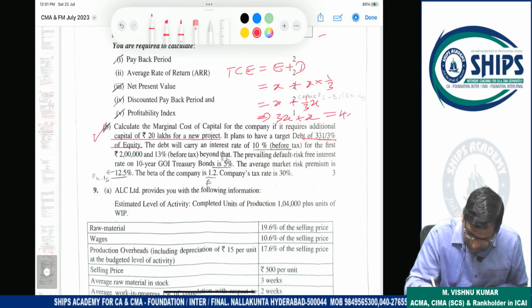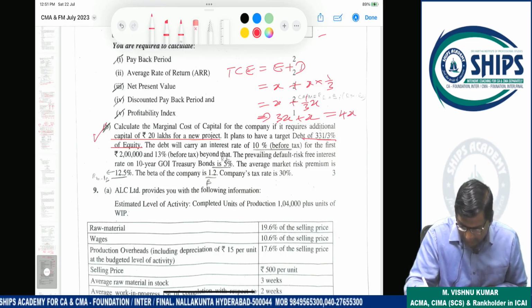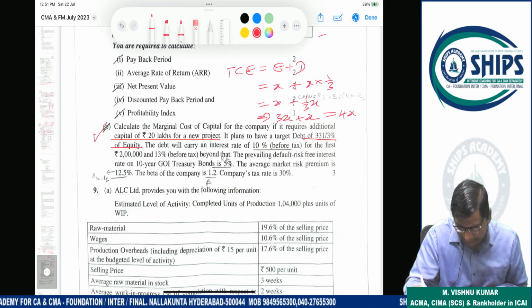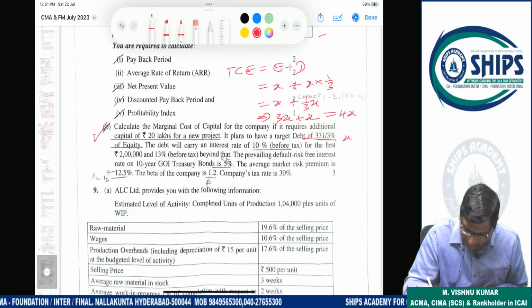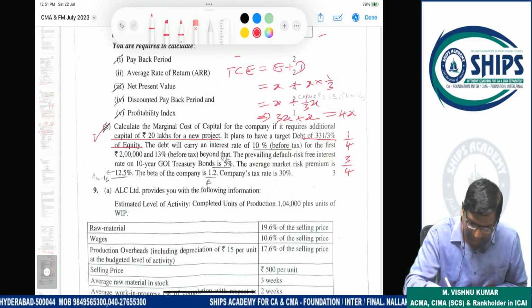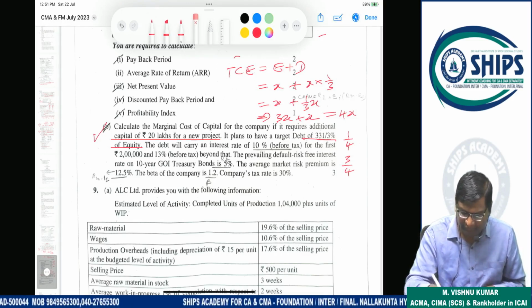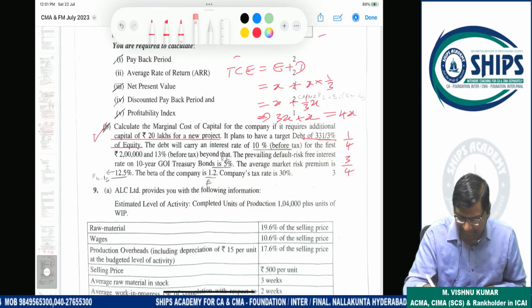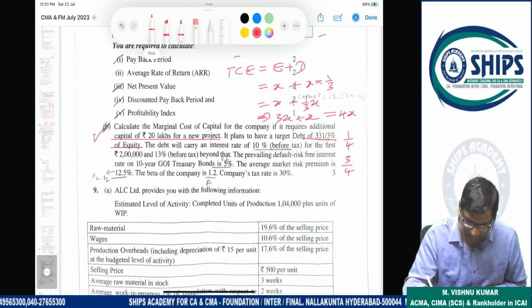Ultimately, total capital employed is how much? 4X. Understand? So 1/4 is debt, 3/4 is equity. This is the important point in this question. If any student who started from this, answer is correct. If there is a mistake here, answer is wrong.